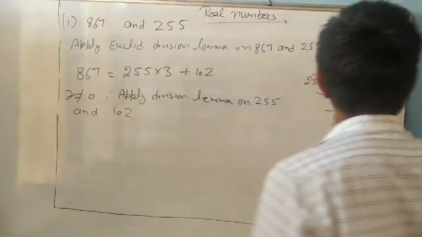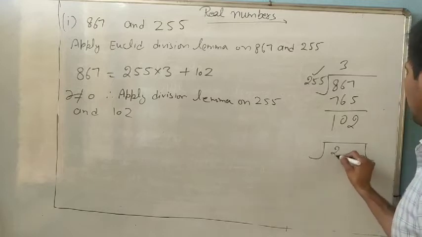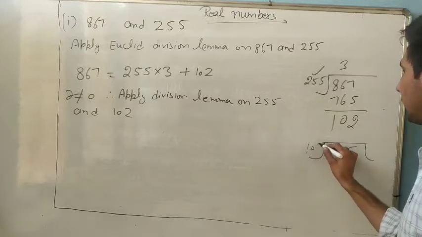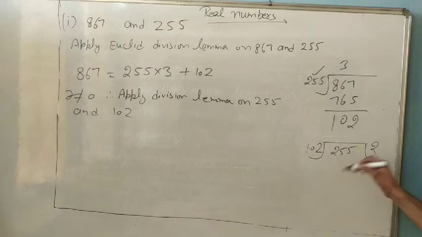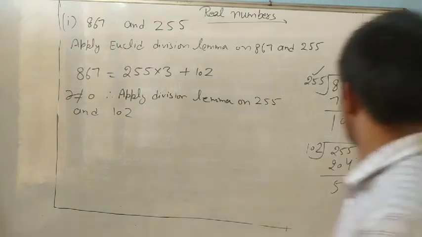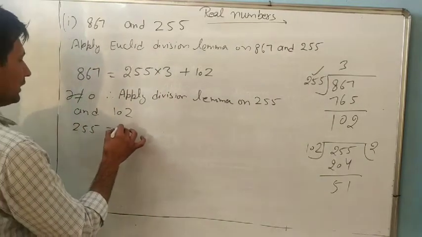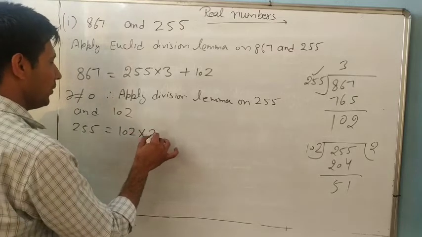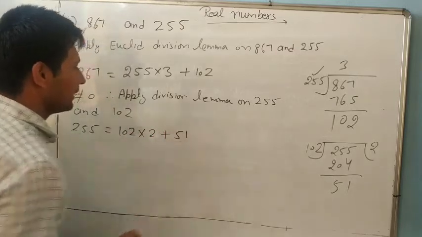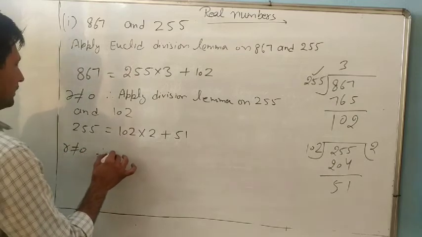So again you will divide 255 by 102. 2 times 102 is 204. How much remains? 51. So you can write 255 equal to 102 into 2 plus 51. Remainder is 0? No. So you write R not equal to 0.